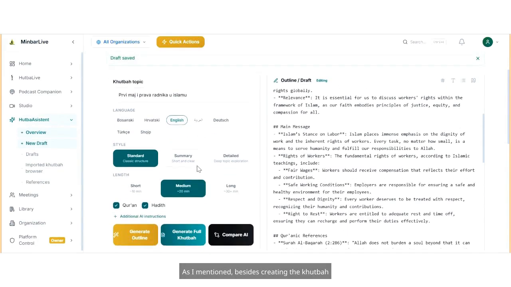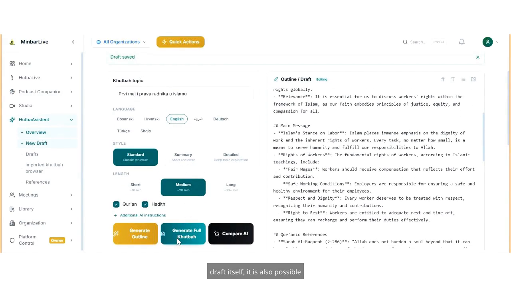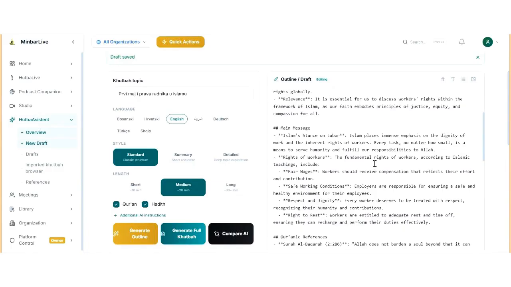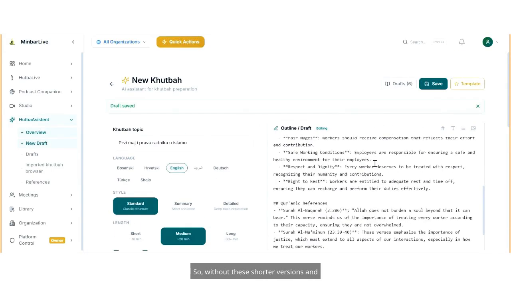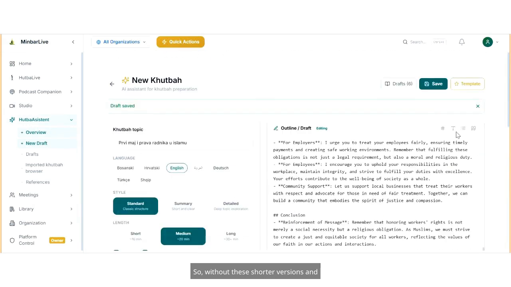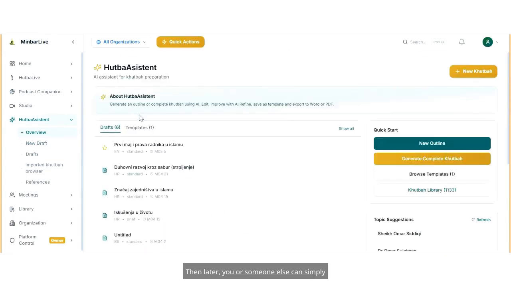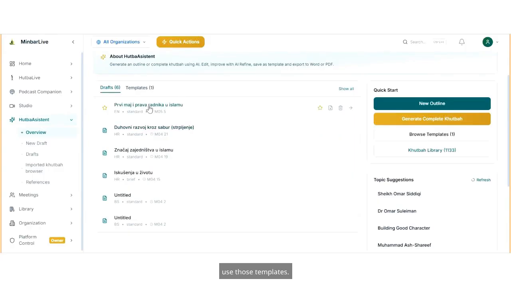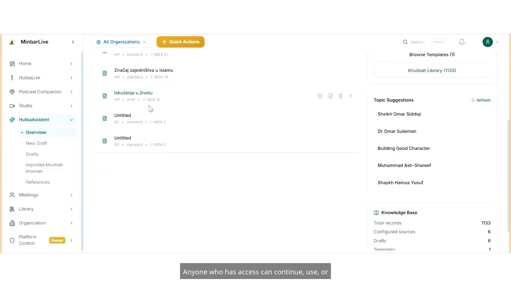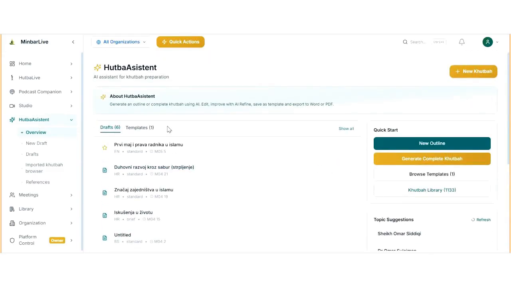As I mentioned, besides creating the khutbah draft itself, it is also possible to create a complete khutbah. So without these shorter versions and outlines, and if you are satisfied with the draft, it is possible to save it as a template. Then later, you or someone else can simply use those templates. Anyone who has access can continue, use, or further develop that topic.